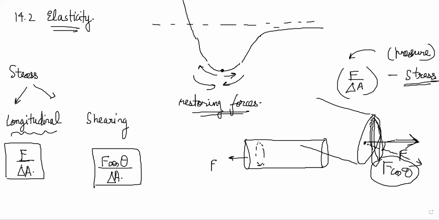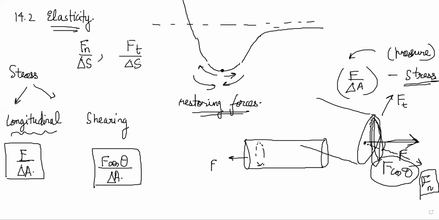So just before 14.1, he talks about the force F being resolved into two components. He's not taking the component of area, he's taking the component of the force, just like we did earlier. Fn is normal to delta S and Ft is tangential to delta S. These two forces create two different types of stresses. One is the longitudinal stress, Fn by delta S, and one is the tangential stress, which is Ft by delta S.